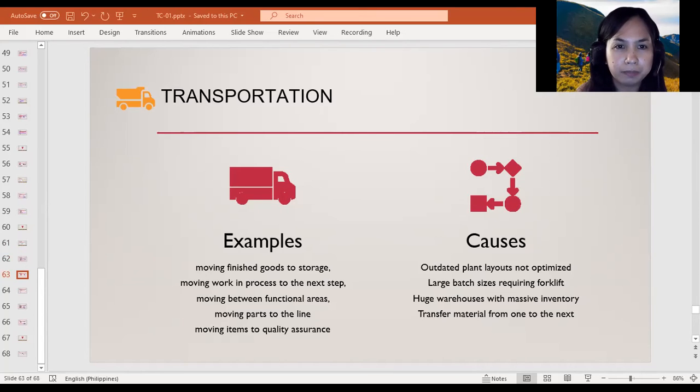Then we have some examples of transportation waste. For one, we have moving finished goods to storage. We also have moving work in process to the next step. We have moving between functional areas, moving parts to the line, and then moving items to quality assurance. Then what about the causes? What causes transportation waste?